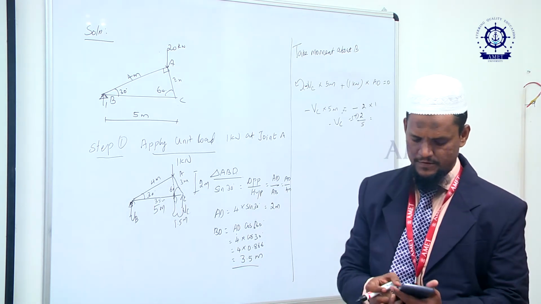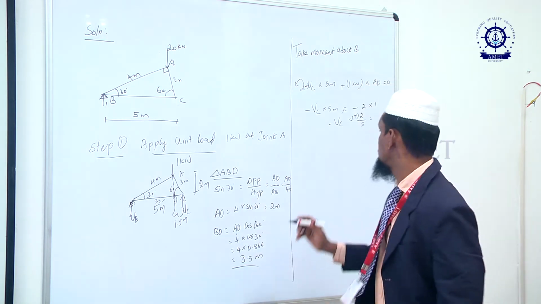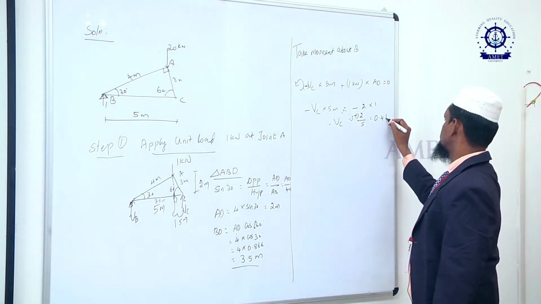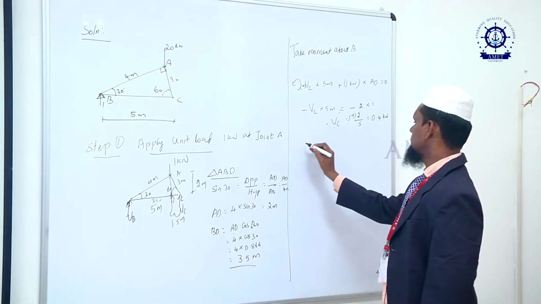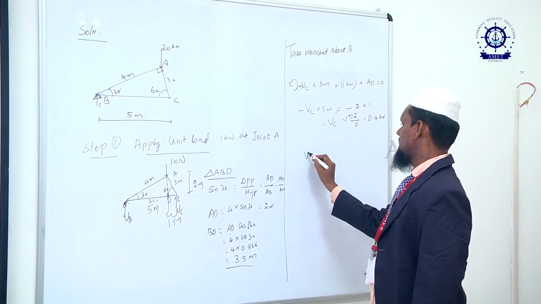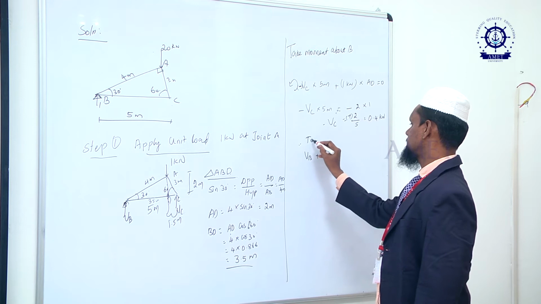We are able to get 0.4 kilonewton. Clear? 0.4 kilonewton.